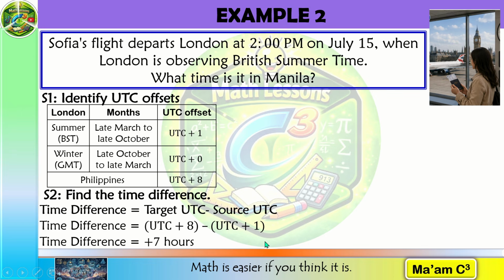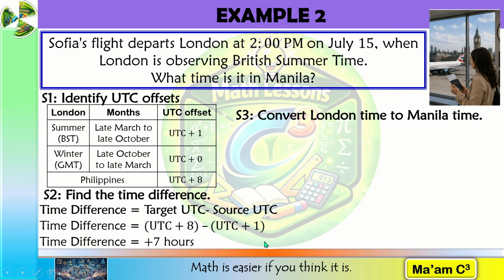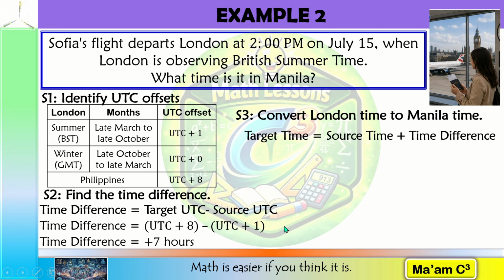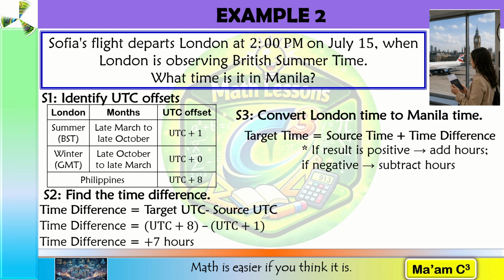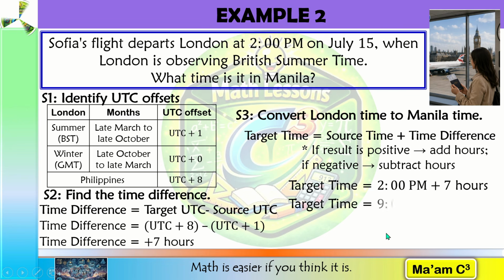Step 3, let's convert London time to Manila time. Again, target time is equal to source time plus time difference. And if the result is positive, add the hours. If the result is negative, subtract the hours. Our source time, the given here is 2 p.m. and the time difference is positive 7. So we're going to add 7 to 2 p.m. and that will be 9 p.m. Therefore, when Sophia's flight departs London at 2 o'clock p.m., it is 9 o'clock p.m. in Manila.